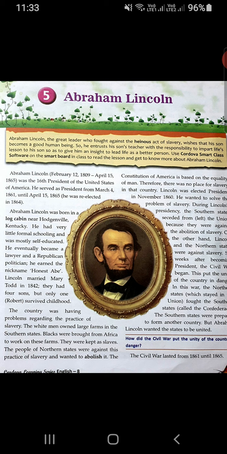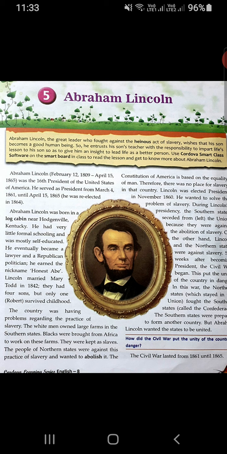Lincoln married Mary Todd in 1842. He got married. They had 4 sons, but only one survived, children. His name was Robert, and he only survived his childhood. Others died. So he had only one son.